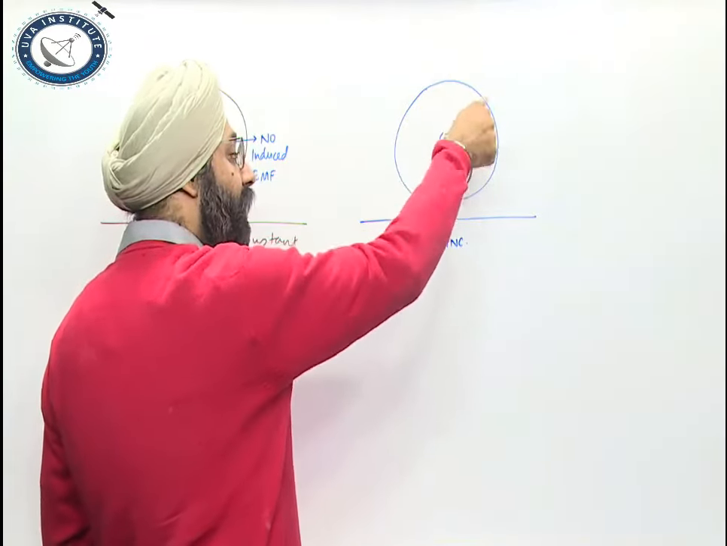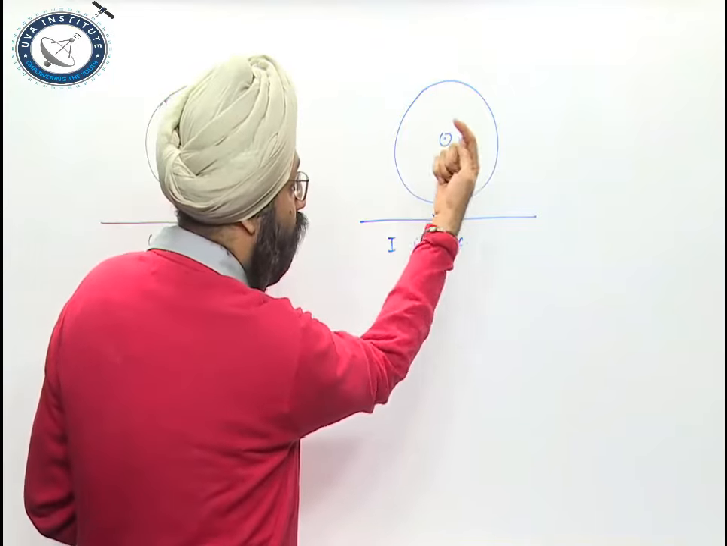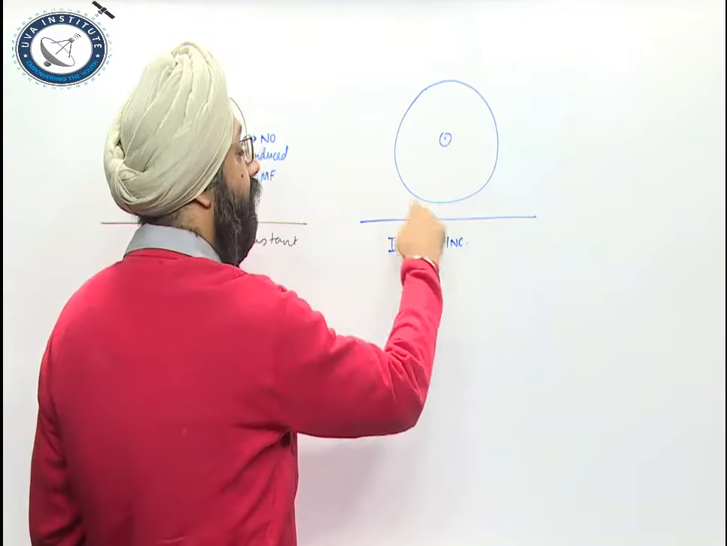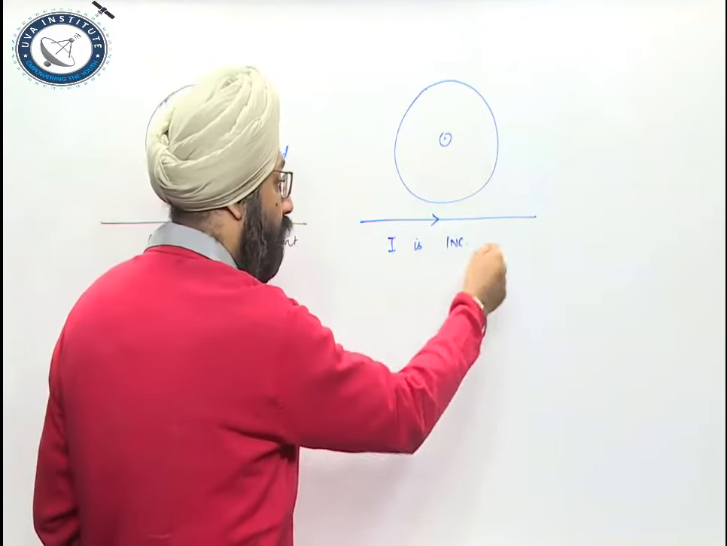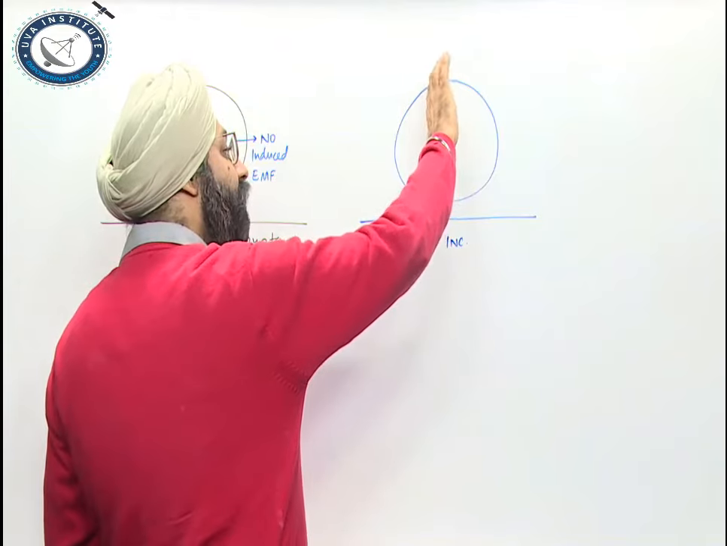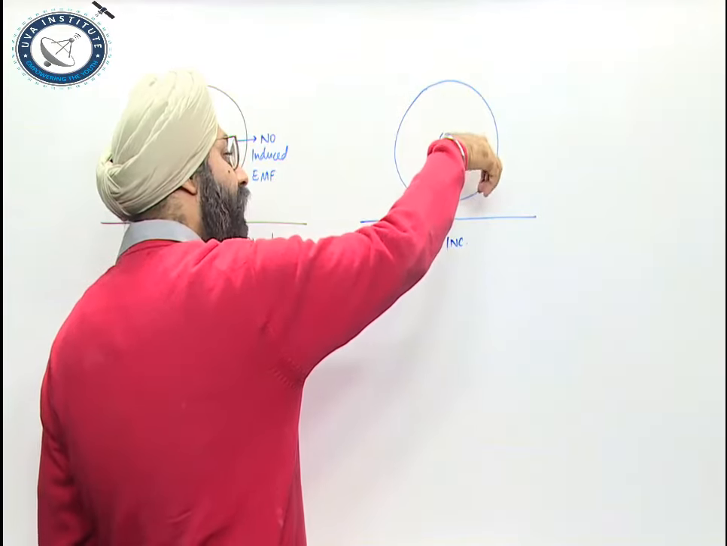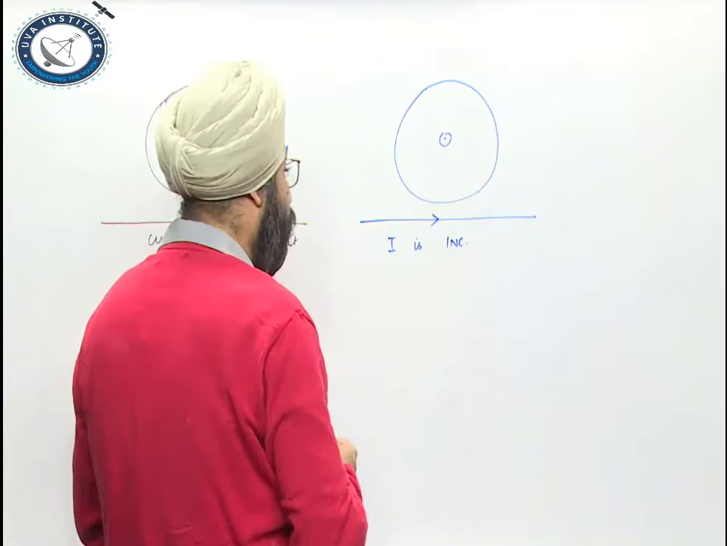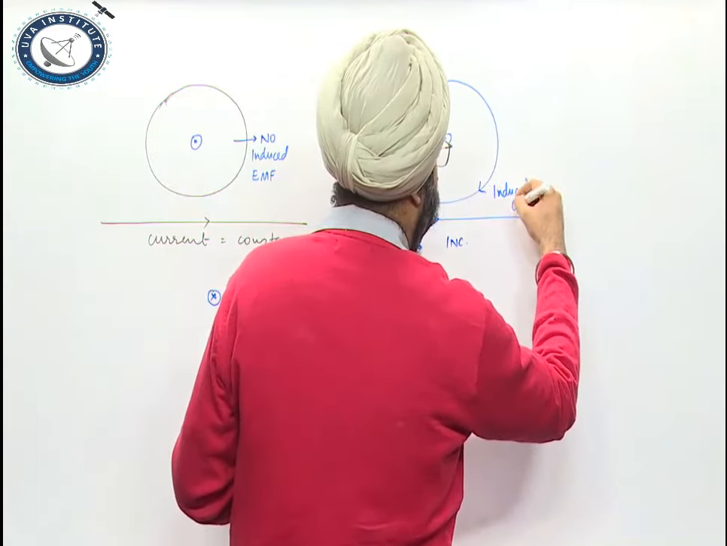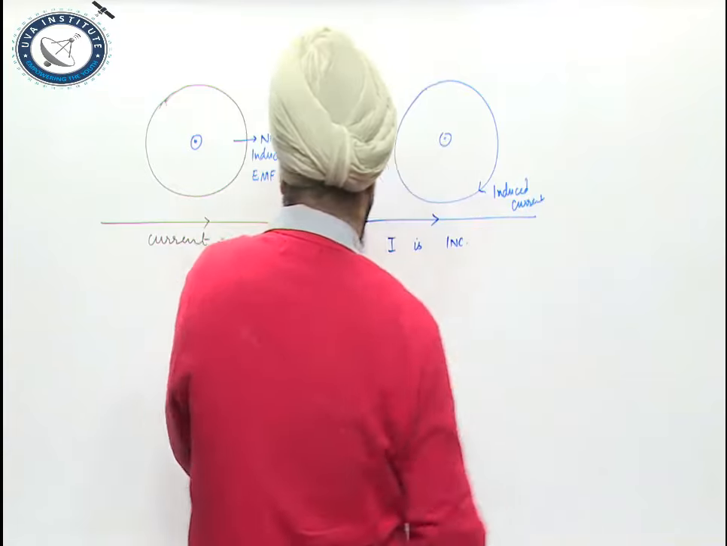So if the magnetic field outside is increasing, the induced magnetic field will be inside, so that it opposes the field due to this conductor. If my thumb is pointing inside, then from the right-hand rule the induced current will be in the clockwise direction. So this is the direction of induced current.